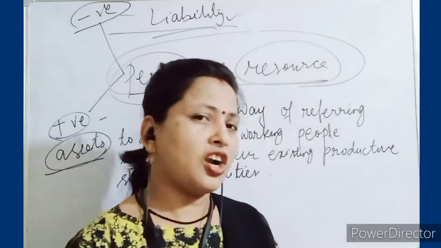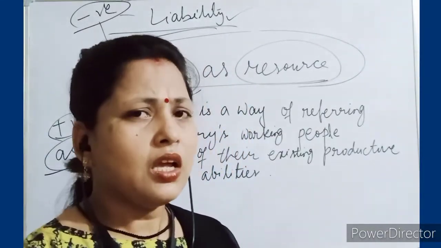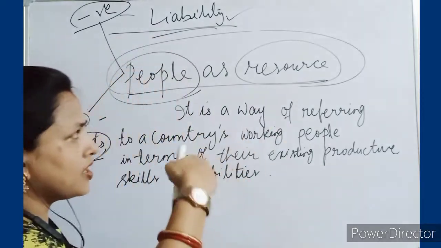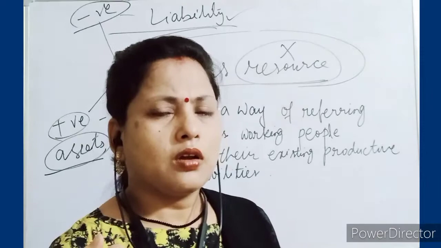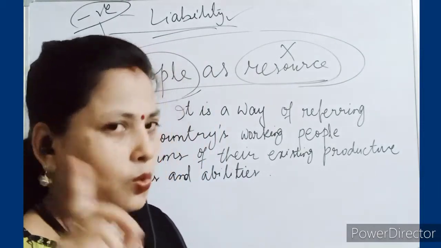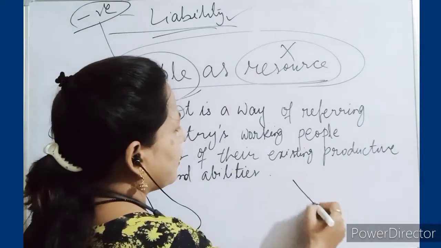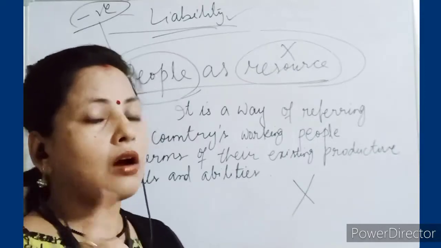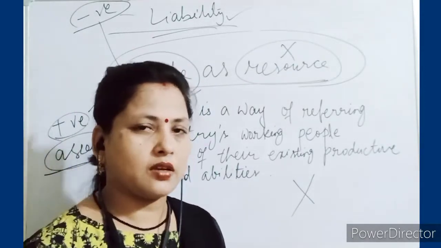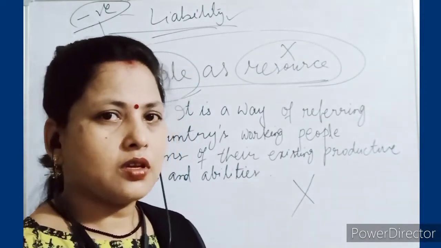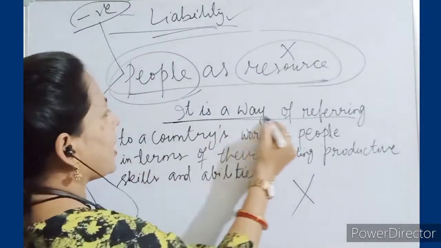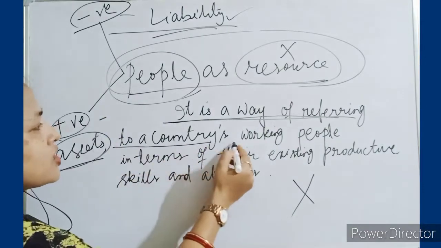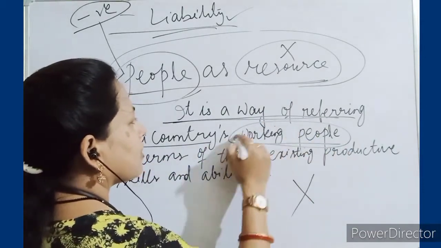But you'll be wondering one thing. If the entire population is not called the resource, then can we throw them out? No, never. We cannot throw them out. Remember that. So people as resource means a way of referring to a country's working people.